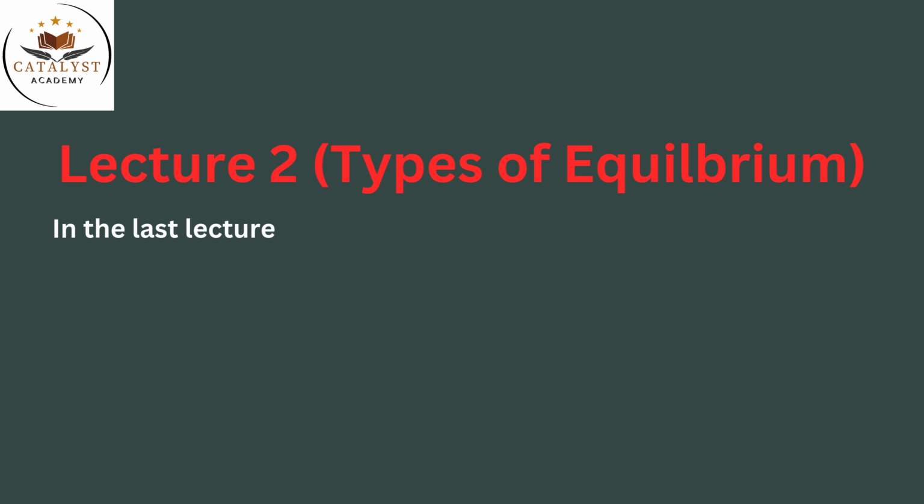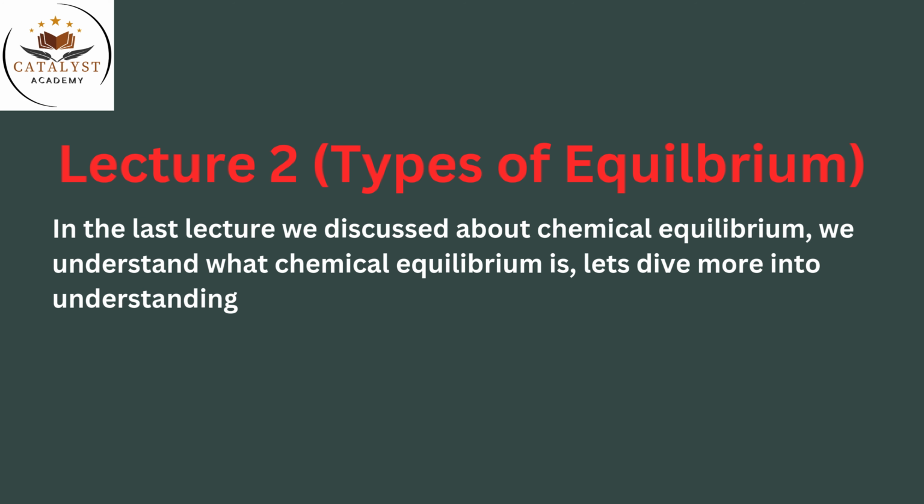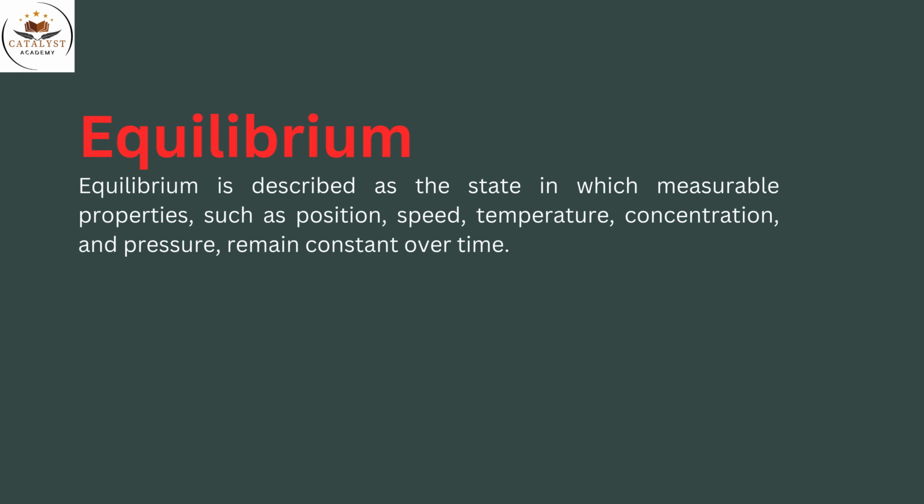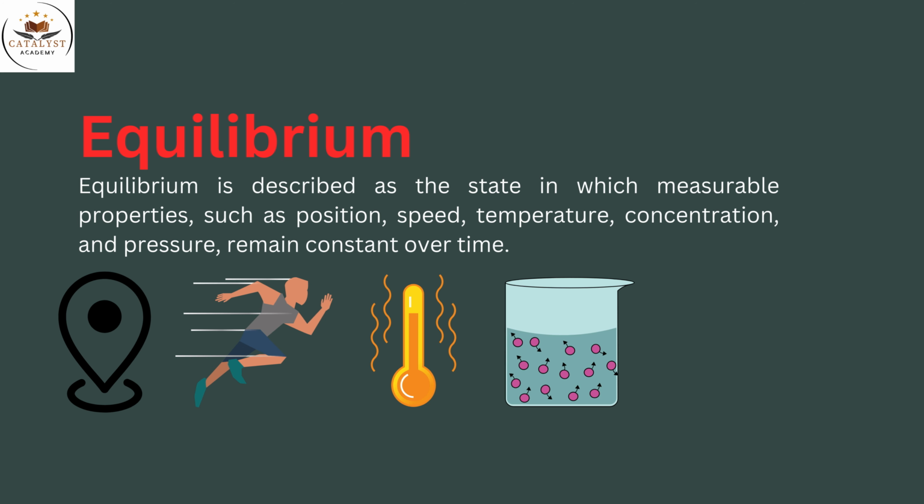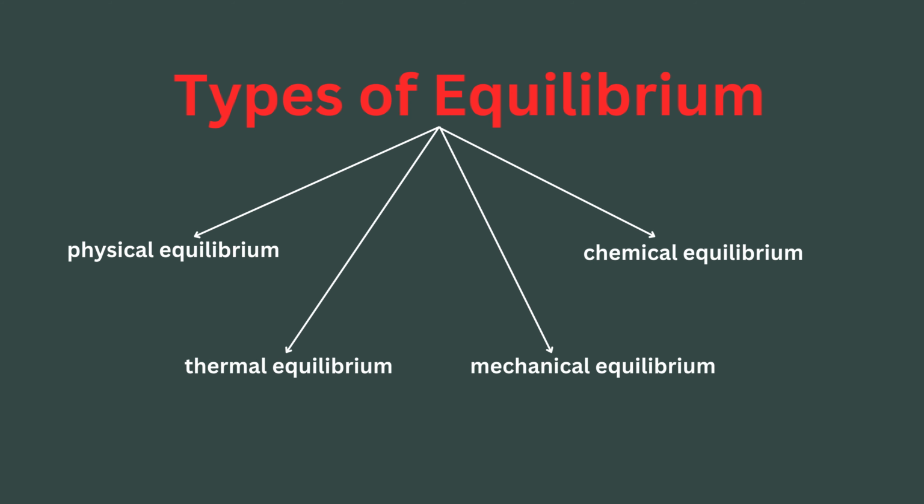In the last lecture, we discussed chemical equilibrium. We understand what chemical equilibrium is. Let's dive more into understanding the term equilibrium and types of equilibrium. Equilibrium is described as the state in which measurable properties, such as position, speed, temperature, concentration, and pressure, remain constant over time. There are various types of equilibrium, including physical equilibrium, thermal equilibrium, mechanical equilibrium, and chemical equilibrium, among others.